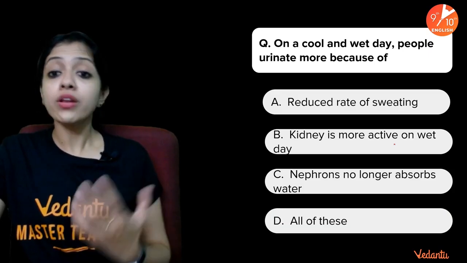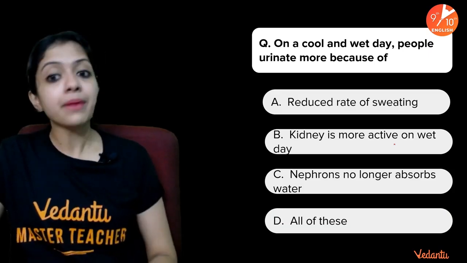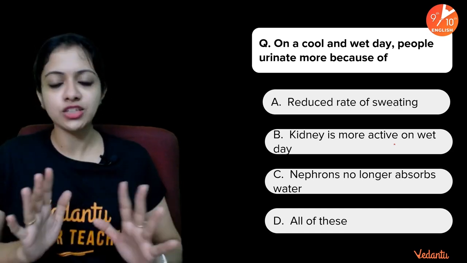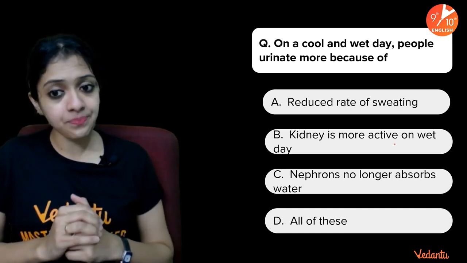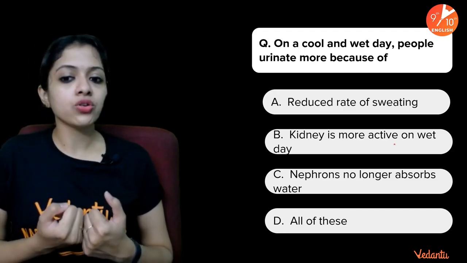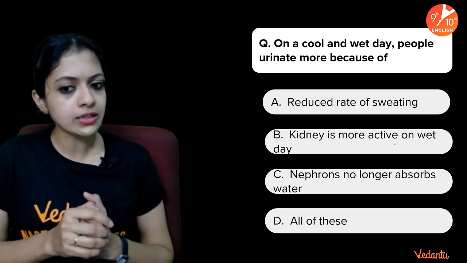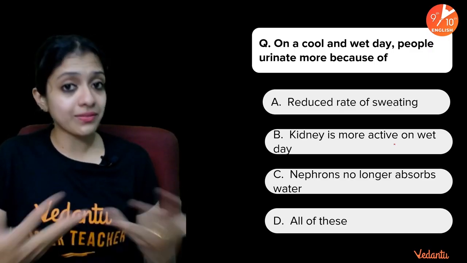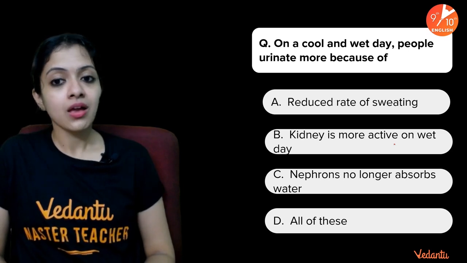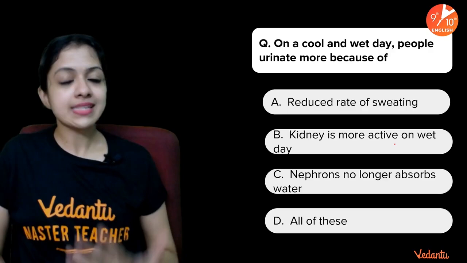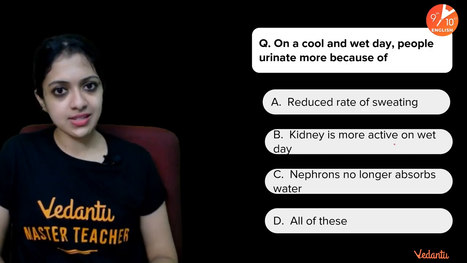Now, on a cool and wet day, people urinate more. People tend to urinate more because of dash. Reduced rate of sweating, because kidney is more active on a wet day, nephrons no longer absorb water, or all of these. What do you think? If you have ever experienced this on a winter day and compare it to your urination frequency on a summer day, what's the difference?